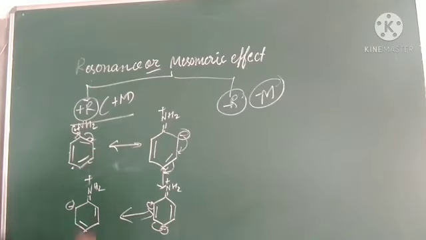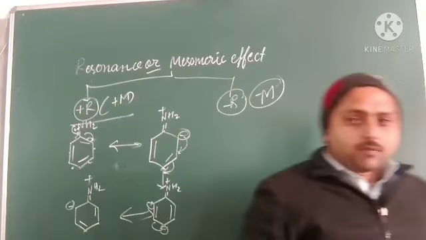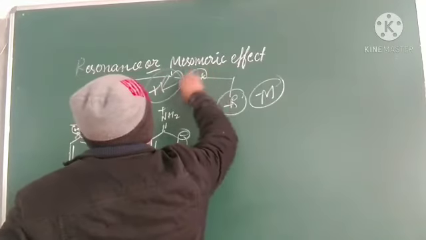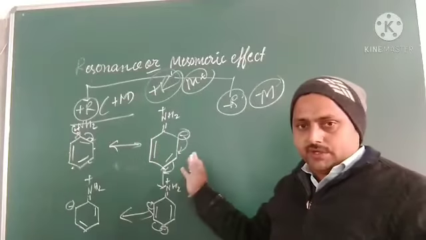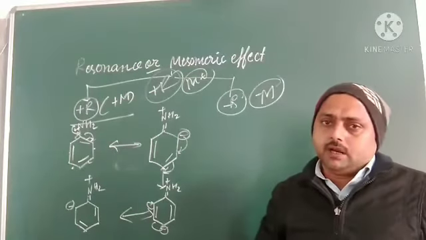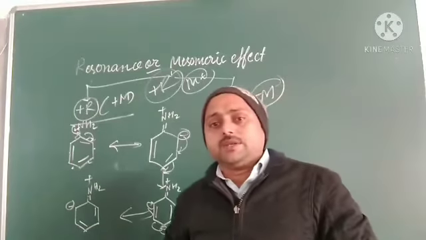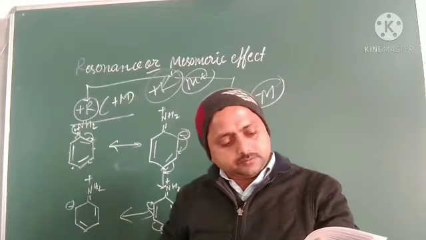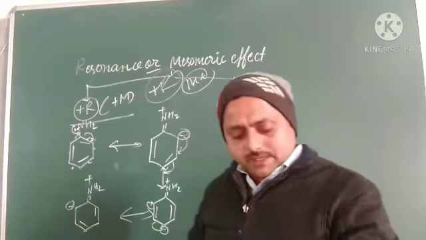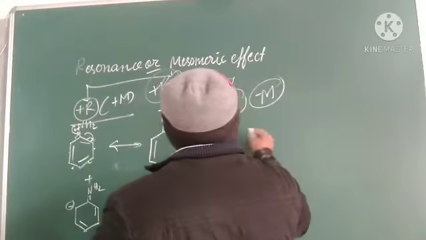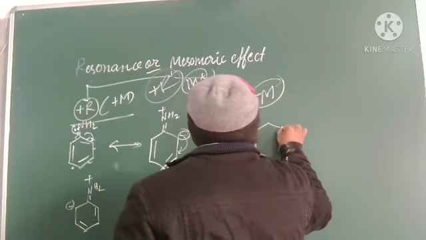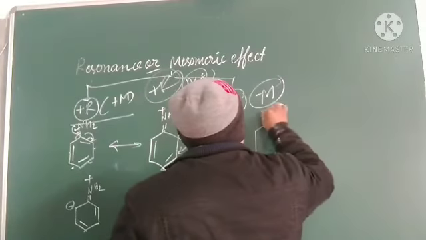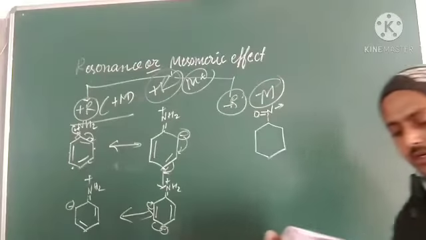So this group is an electron repelling group and shows plus R effect. Understood? Electron repelling means the transfer of electrons from the atom or group of atoms. Next is the negative effect. What happens in this? It is just the opposite of this. Here we can take O2 here, and like this O2. Like that we have seen.